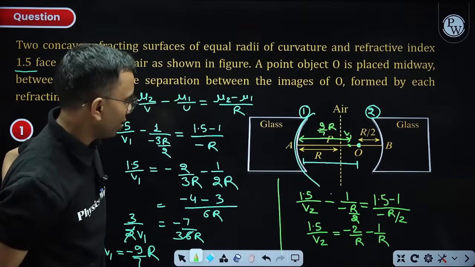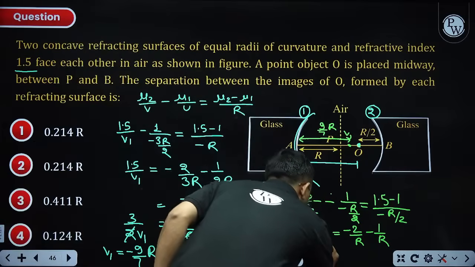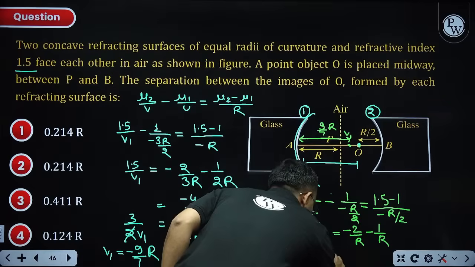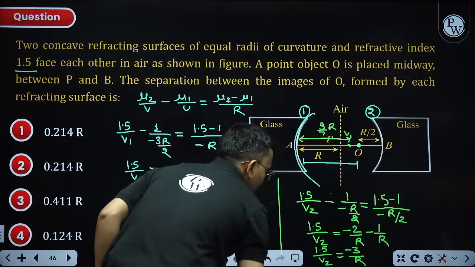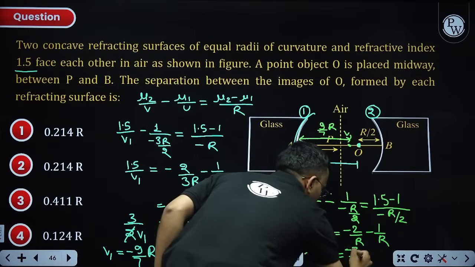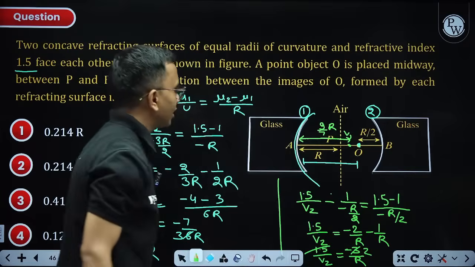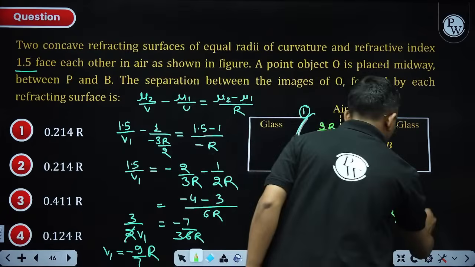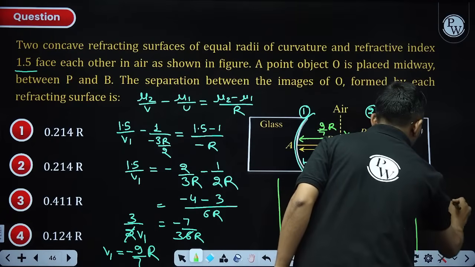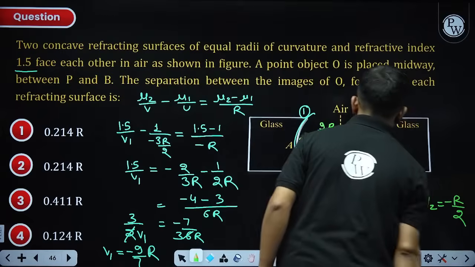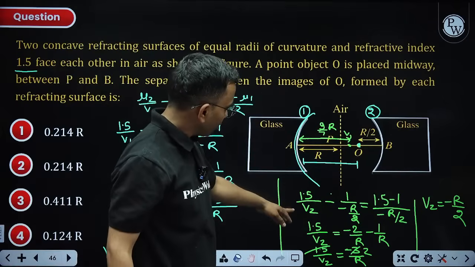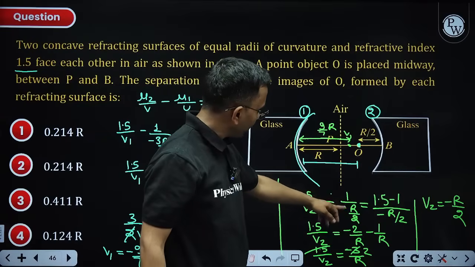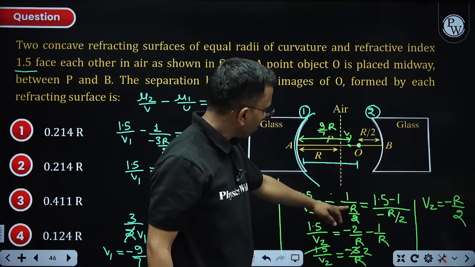Am I right? Yeah, so 1.5 divided by V2 equals minus 3 by R, so V2 comes out to be minus R by 2. Okay, it is coming on the same point. Let me check it. 1.5 by V2 minus 1 divided by minus R by 2.